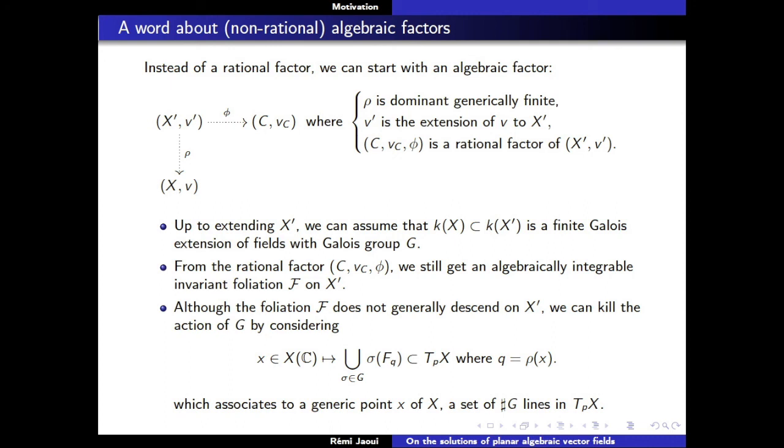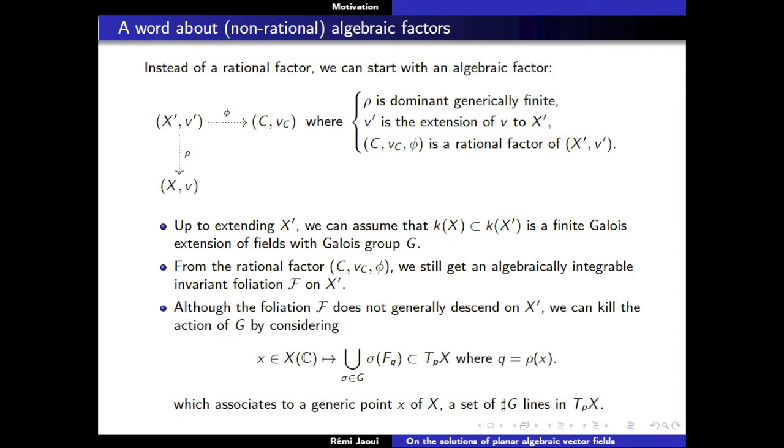Okay, so since the morphism is generically étale, the tangent space at x1 of X prime is naturally isomorphic, by this map rho, to the tangent space at x of X. So instead of having one line, what you have is cardinal of the group G lines in the tangent space at x. Okay, you don't have one line, you have a union of a certain number of lines in the tangent space of X.